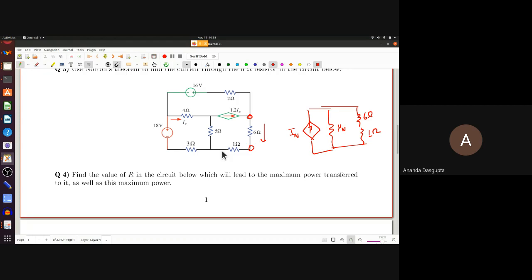Anyway, you want the IN, right? How do you find the IN? You replace these 2 points by a short. Assuming 6 ohms and 1 ohm have gone in, I would replace this by a short joining these 2 points. Once you have shorted these 2 points, you should be able to calculate how much current flows through this.